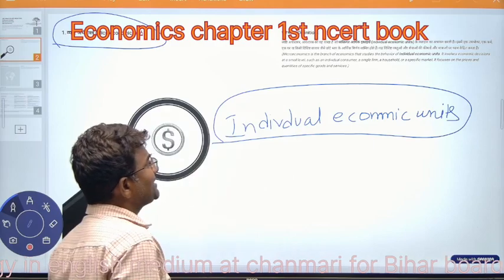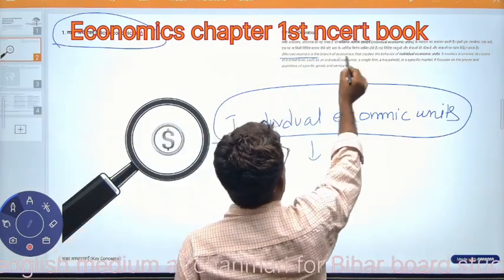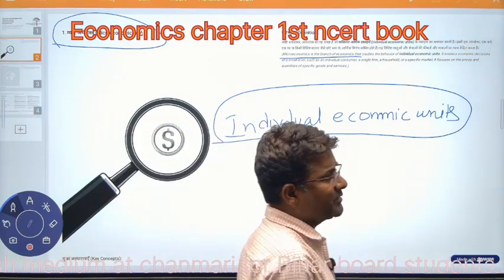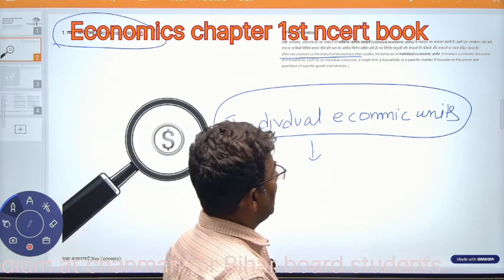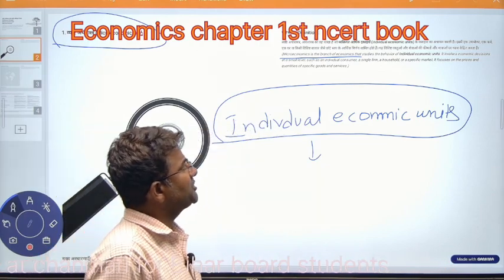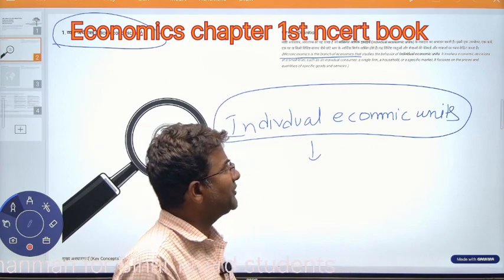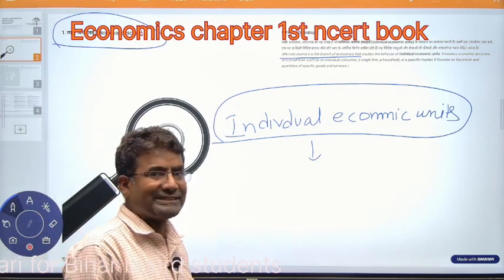Microeconomics is the branch of economics that studies the behavior of individual economic units. It involves economic decisions at a small level, such as the individual consumer, single firm, household, a specific market. It focuses on the price and quantity of specific goods and services.